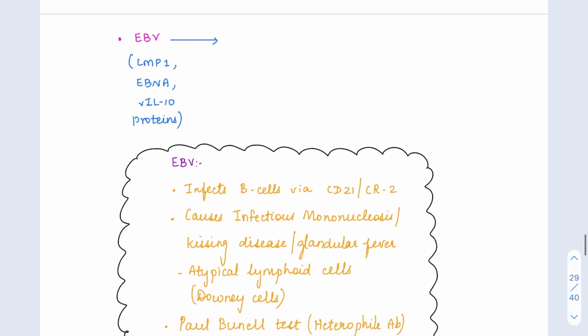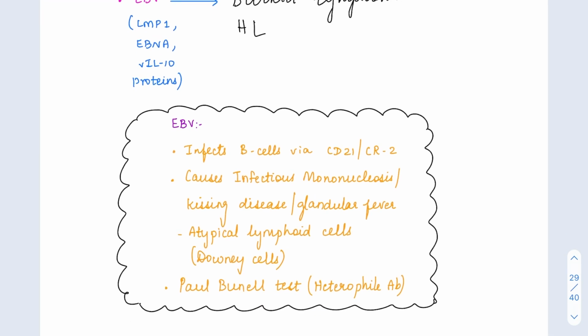Then we have Epstein-Barr virus. Here Epstein-Barr virus expresses LMP, which is a membrane protein, then the EBNA protein, then viral interleukin 10. All of these proteins are responsible for the carcinogenesis. EBV is implicated in the pathogenesis of many cancers, especially Burkitt lymphoma, certain subtypes of Hodgkin's lymphoma, then nasopharyngeal carcinoma in China.